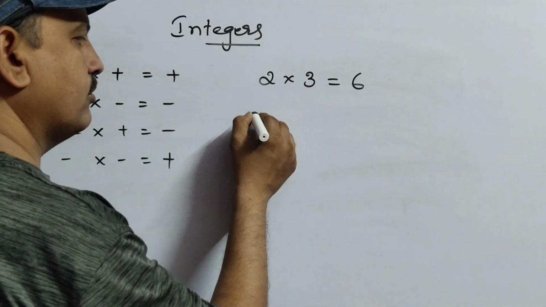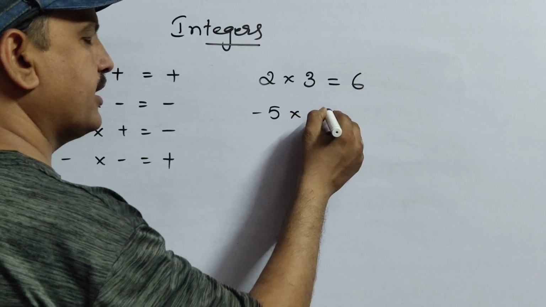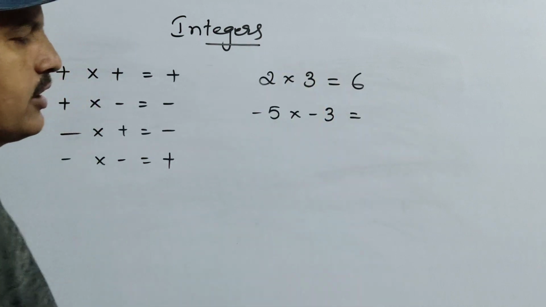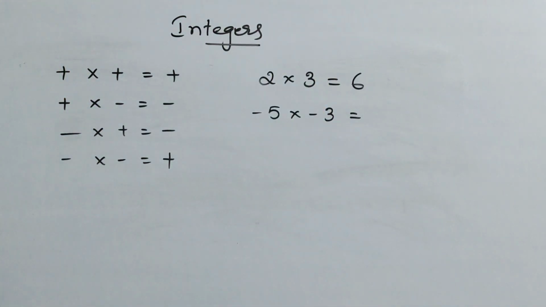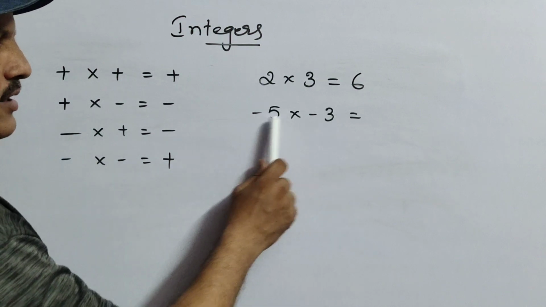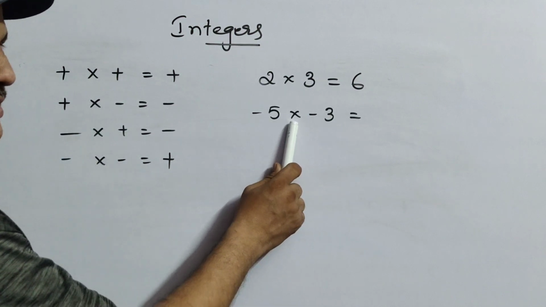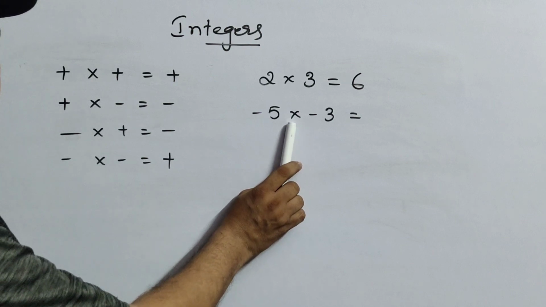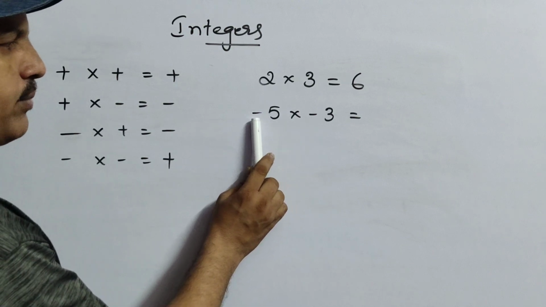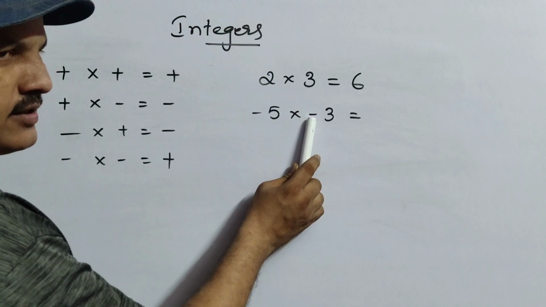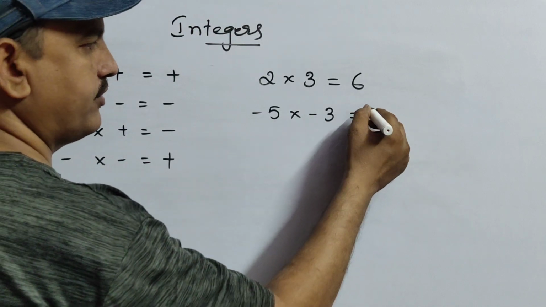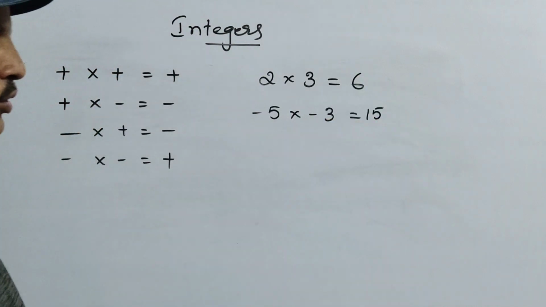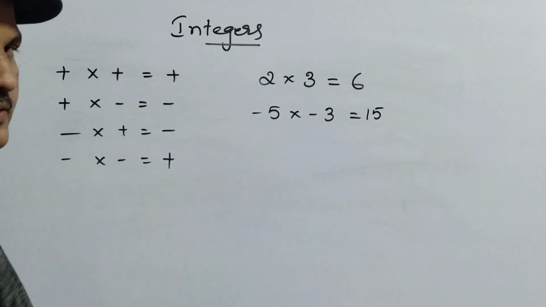Okay. So now minus 5 into minus 3. What you observe here clearly is that there are negative signs. But here the operation symbol is into, which means the operation we have to do is multiplication. So first multiply here. Minus into minus is plus. 5 3s are 15. So minus into minus means plus.